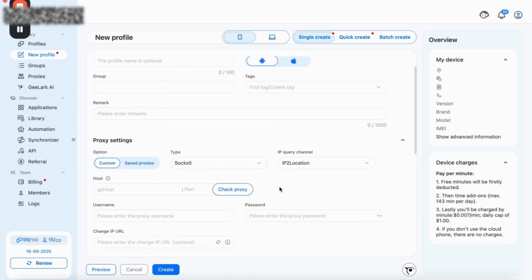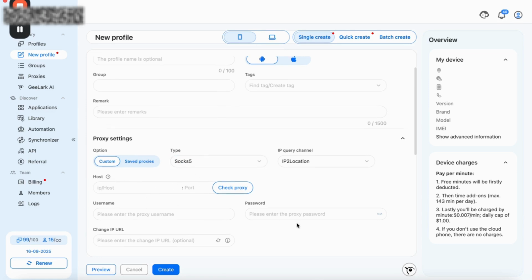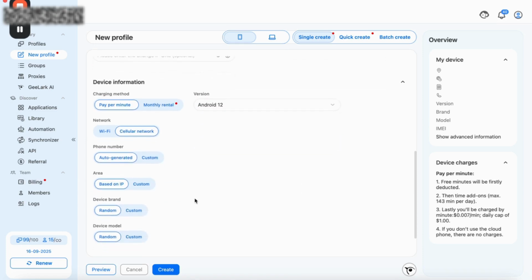This is also very, very amazing because let's say we have a model which we want to post in the US. We just put in a US mobile proxy, for example, and the phones will be displayed directly on the American market. So we don't have problems with facing the wrong target audience and stuff like this. If we post videos for the German audience, we can just put in the German proxy. And this is just absolutely amazing. Then you can select down here the area where the proxy is, just like this.